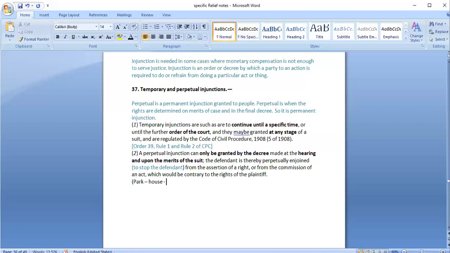So now no one can use that house, no one can do anything about that particular house. That means it is a perpetual injunction. Permanently, those persons were stopped from continuing with the construction or using this house, because they did not have the right to construct a house inside a park. So that is the perpetual injunction and temporary injunction under section 37.